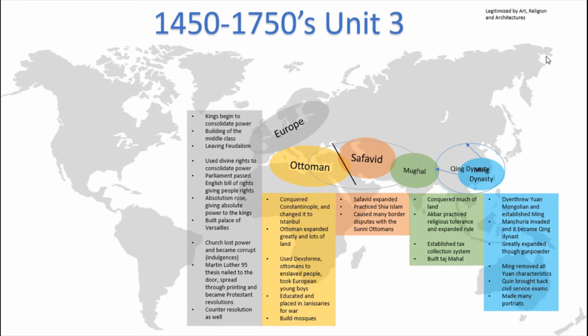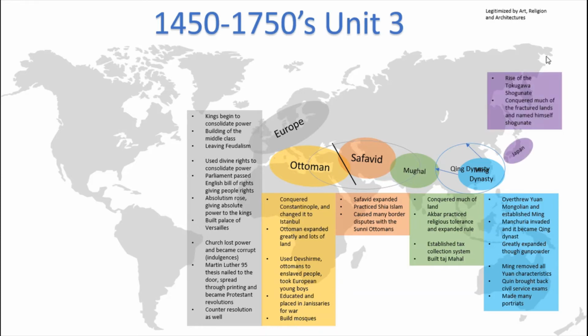Again, the Qing dynasty was actually foreign, so they tried a lot harder for the people to actually see them as their real rulers. So that's why they brought back the civil service exam and made portraits. They wanted people to think that they were in power.